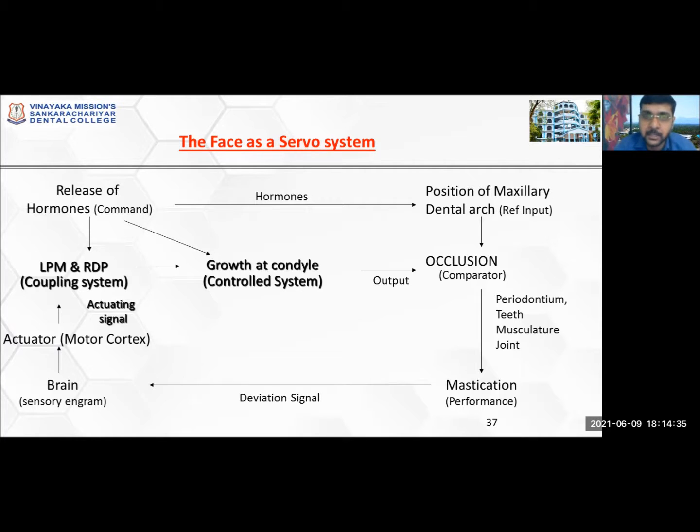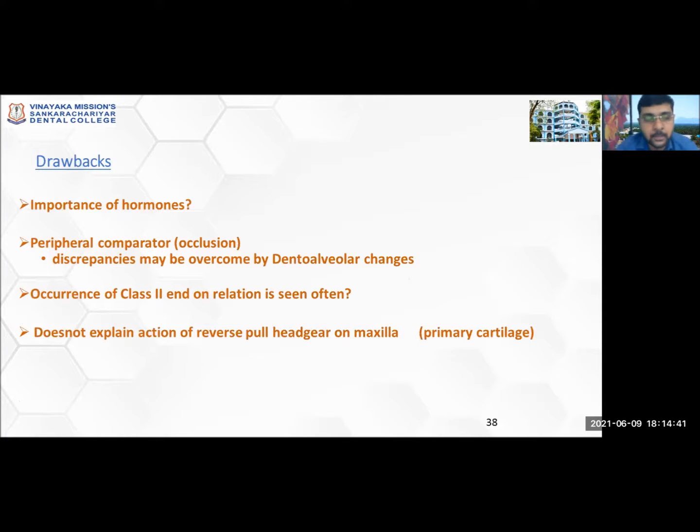This is a feedback mechanism as per servo system theory, said by Alexander Petrovic. Okay. There are some drawbacks of this theory also. What was the drawback? One is the importance of hormones. Why is the hormone so important there? Without the hormones, will the growth happen or not?